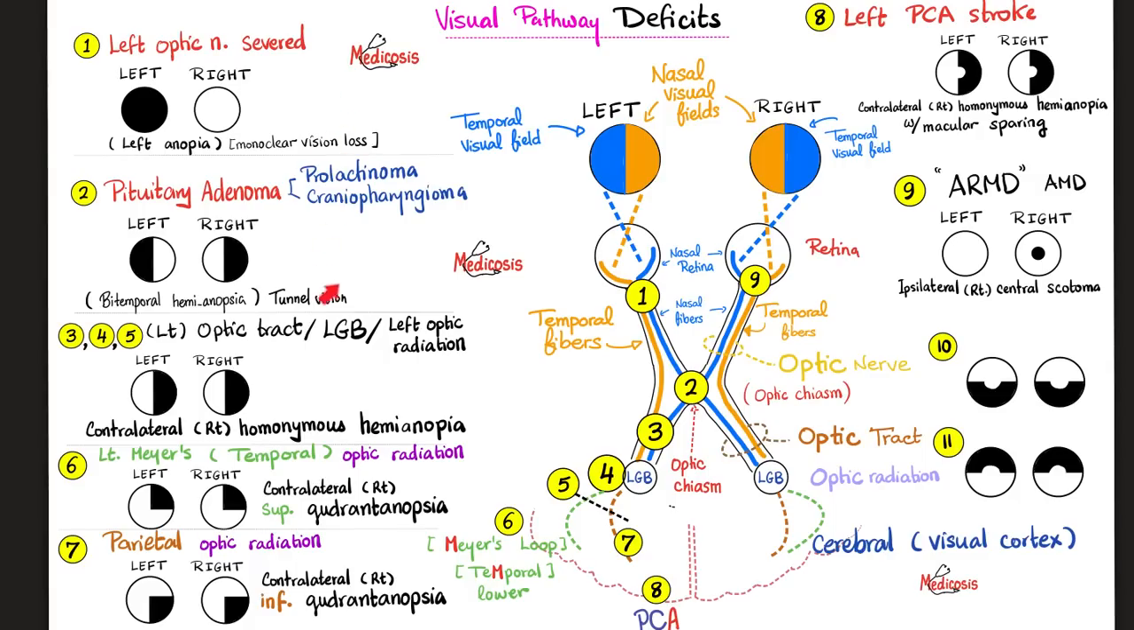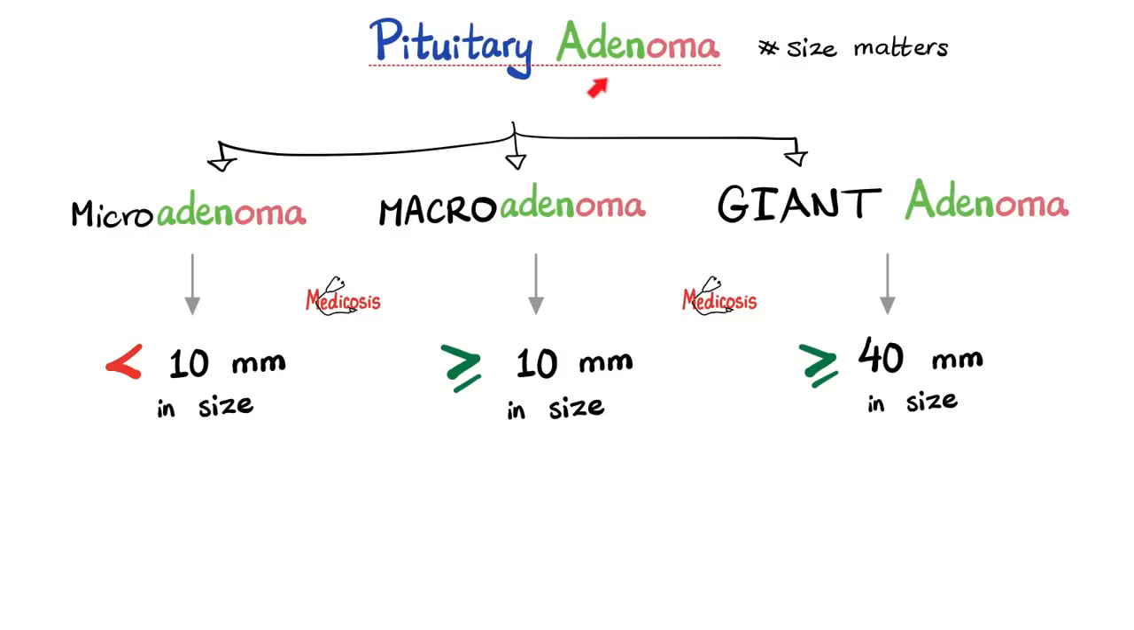To learn more about the other visual deficits, please refer to the video titled Visual Pathway and Visual Deficits in my neuroanatomy playlist. Pituitary adenomas classification depending on size. Some of them are smaller than 10 millimeters, so we call them microadenomas. If they are larger than 10, we call them macroadenomas. If the size is larger than 40 millimeters, this is a giant pituitary adenoma.